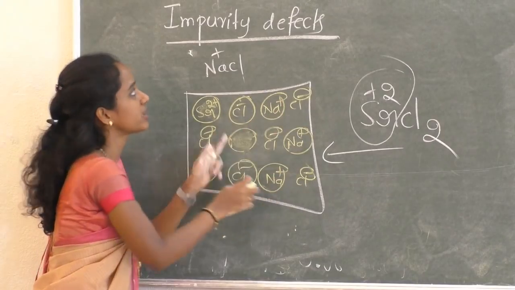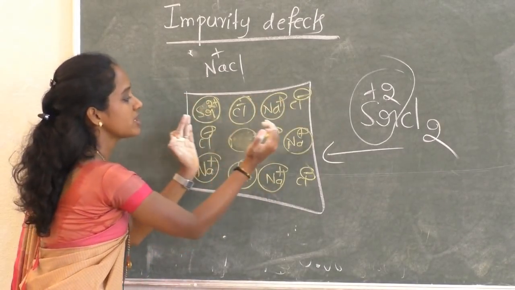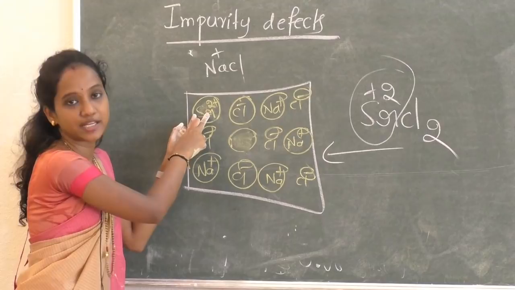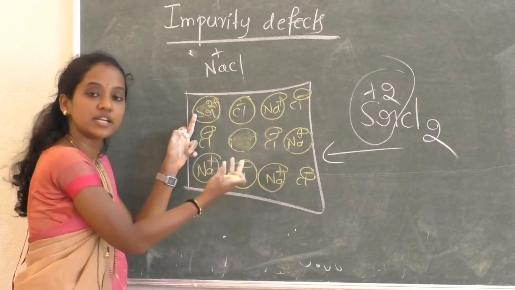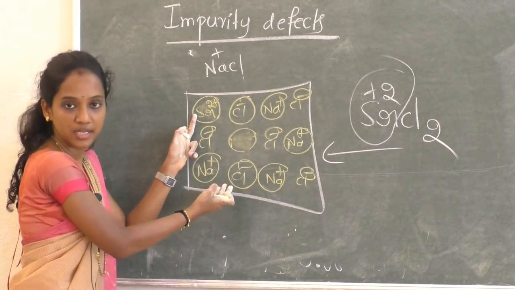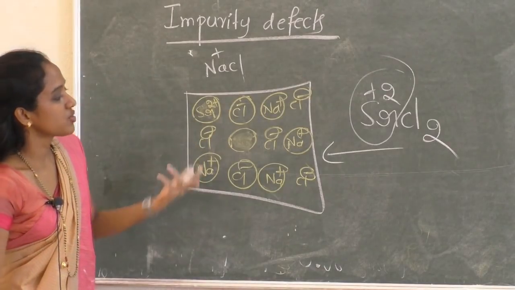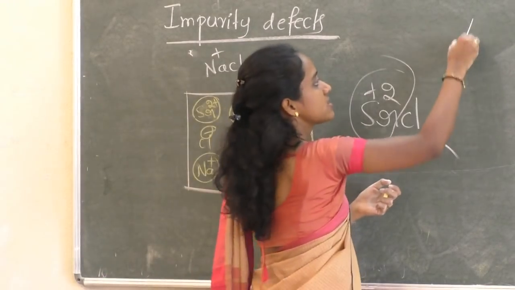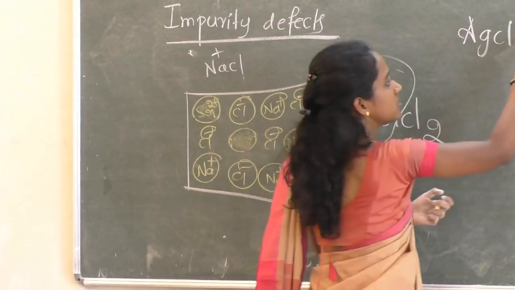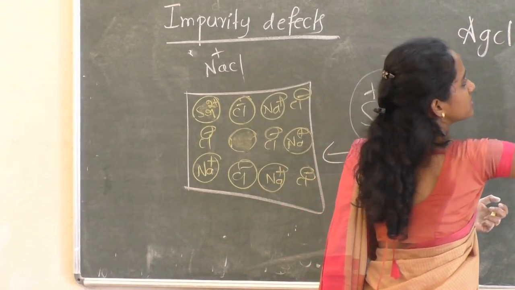Now this type of defect is called impurity defect. Now in a sodium chloride crystal we have an impurity atom, whereas electrical neutrality is balanced here. Clear? Also we can take one more example, that is AgCl and cadmium chloride.